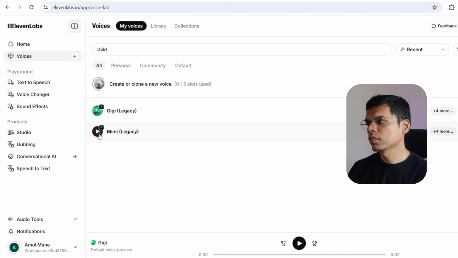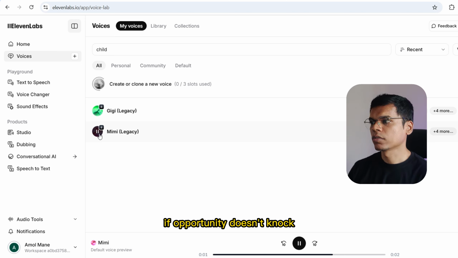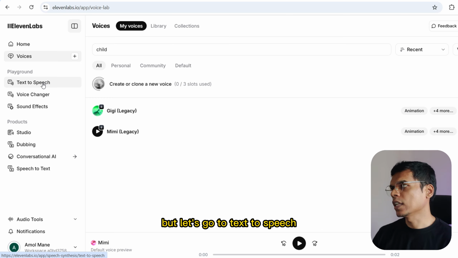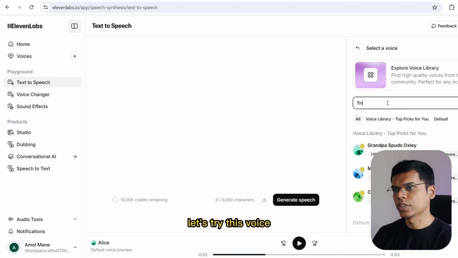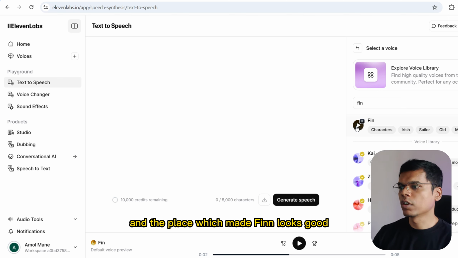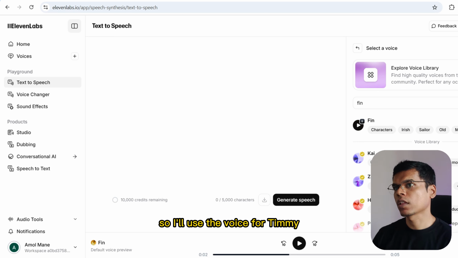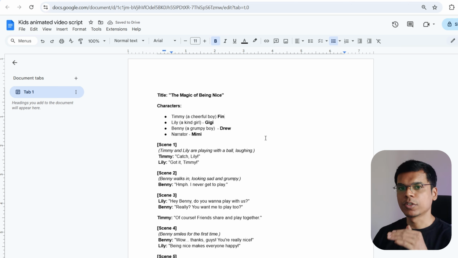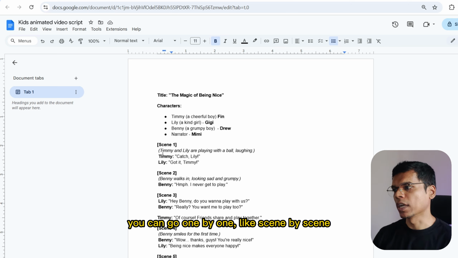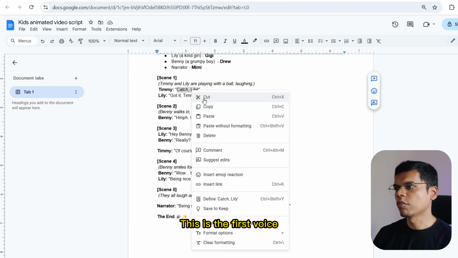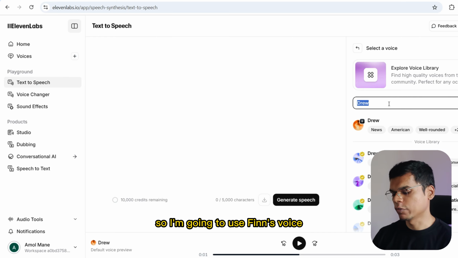Perfect voice, right? So I'm going to choose Gigi's voice for Lily. So let's go to text to speech. Let's try this voice. Finn looks good, so I'll use the voice for Timmy. Now, while creating the voices, you should not create it all together. You can go one by one, scene by scene, so it will be easier for us to edit. This is the first voice, so I'm going to use Finn's voice.